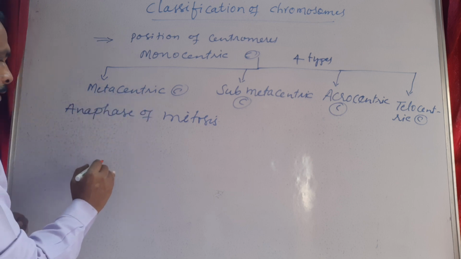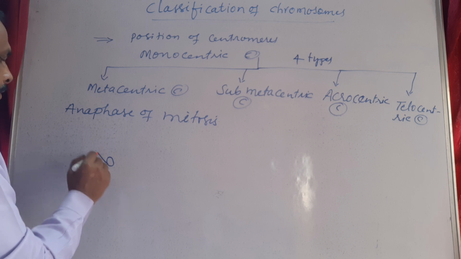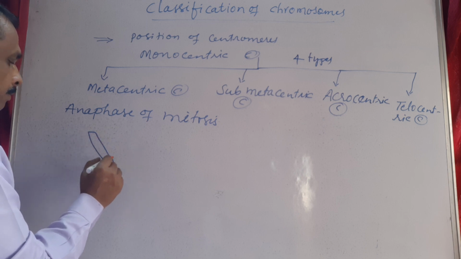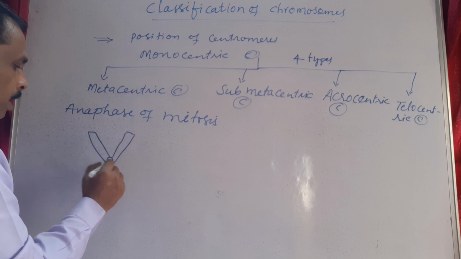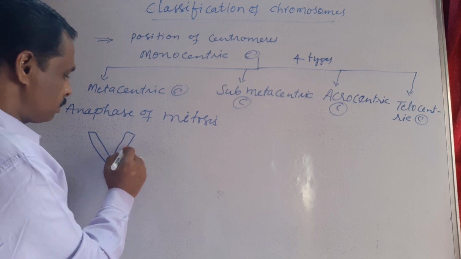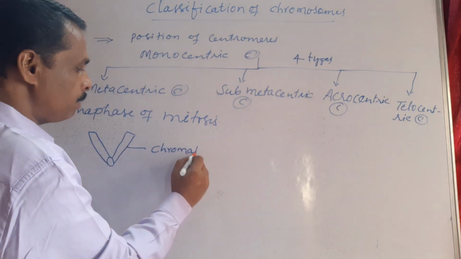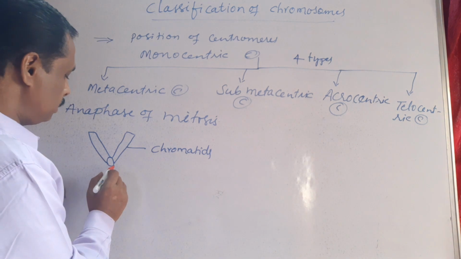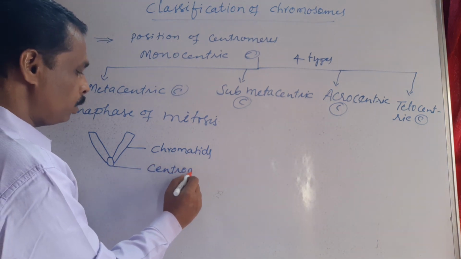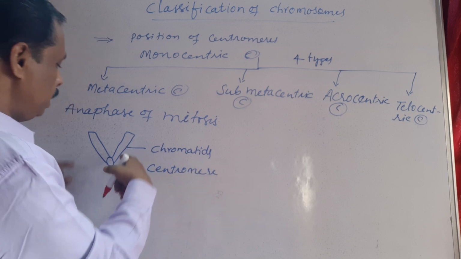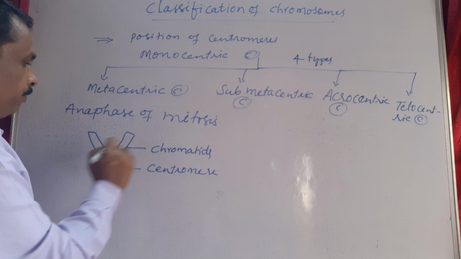In metacentric chromosomes, exactly the centromere will be in the center of the chromosome, and it bears two equal arms of chromatids and shows a V shape.